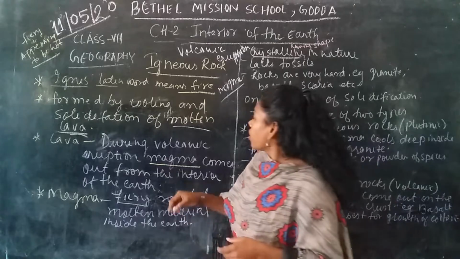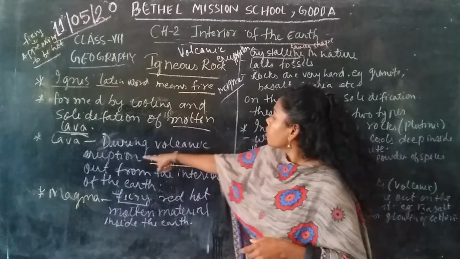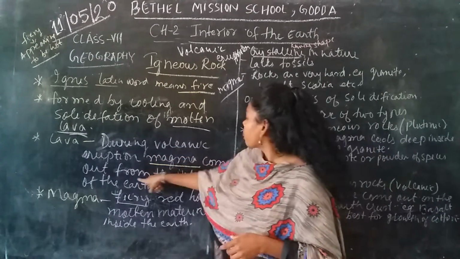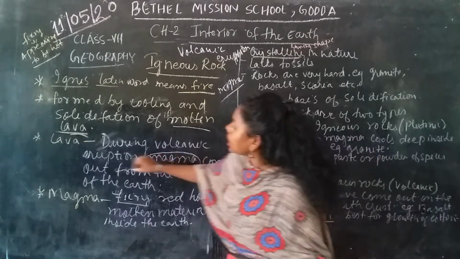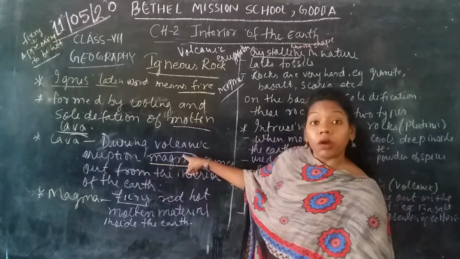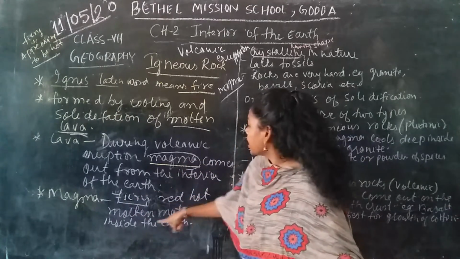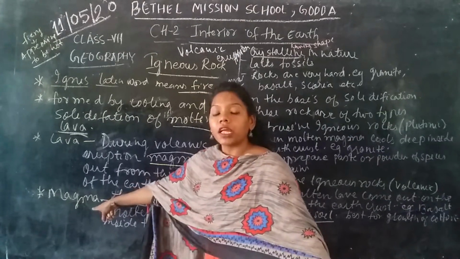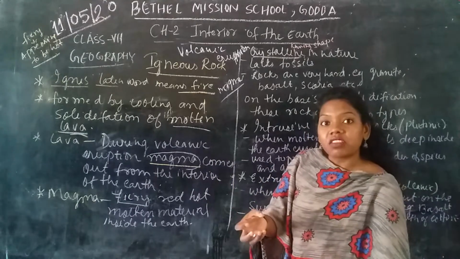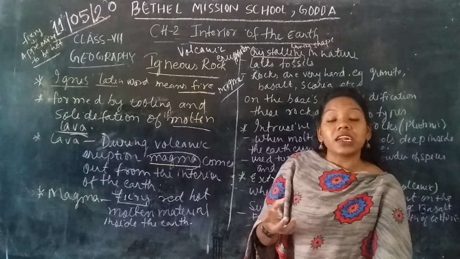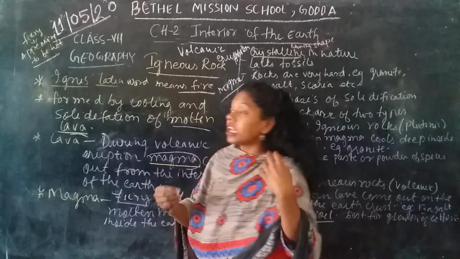Okay, so if you talk about what is lava, during the volcanic eruption, magma comes out from the interior of the earth. So this magma itself is called the lava. Then if you talk about what is magma, the very red hot molten material inside the earth is called the magma. That means this material is very red hot, appearing to be so much hot.